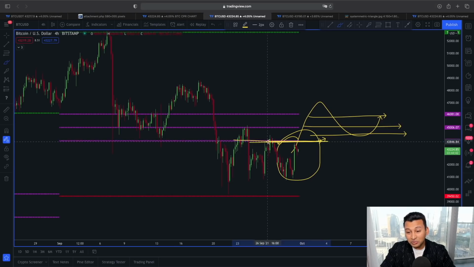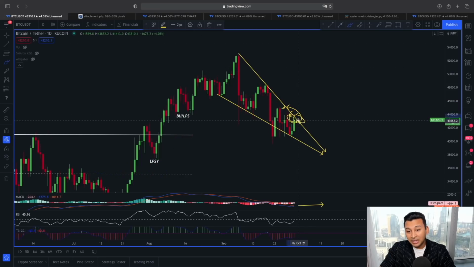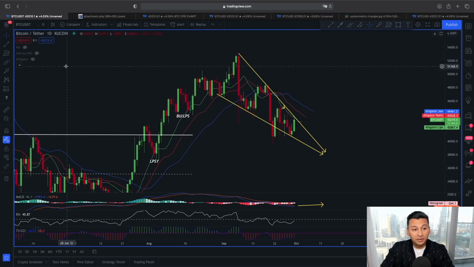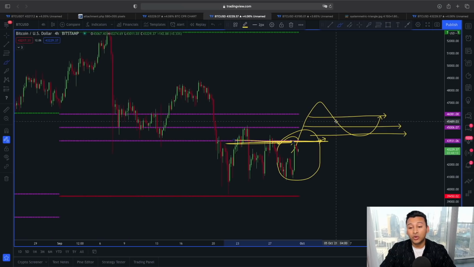Second, the bottom CPR line. Third, this Fibonacci 0.382 line. Then the upper line area of this falling wedge, which previously also acted as a resistance. You can see this 20 exponential moving average is acting as a resistance here, and along with that, this Williams alligator indicator is also acting as a resistance. So that's why we have very strong resistance around this 43 to 44,000 price range.